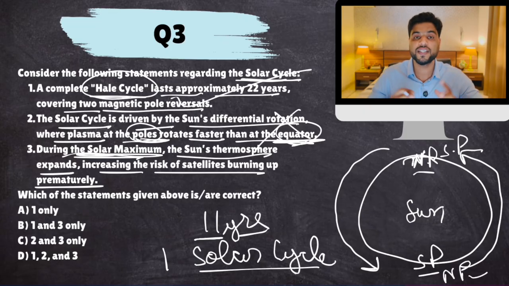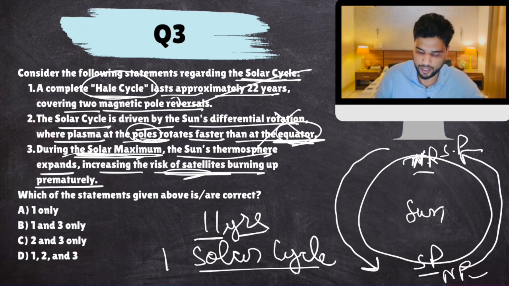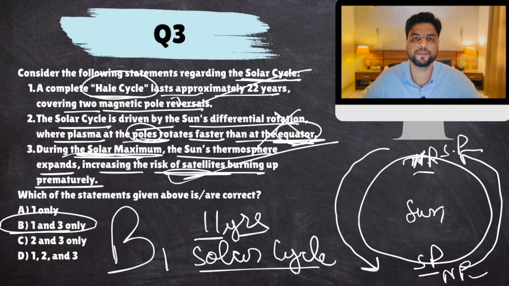Now, because of this extra heat, thermosphere, the uppermost layer of Earth's atmosphere, expands. And there is more heat also. There is a high chance that satellites might burn up quickly. So this is correct. The answer would come out to be 1 and 3.